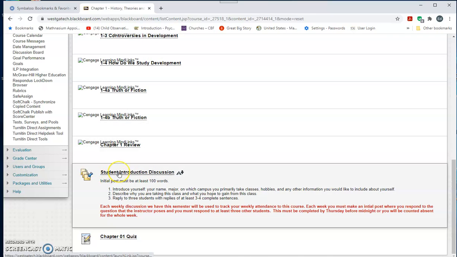You also have your weekly discussion that will show up, and then at the very bottom underneath that will always be the chapter quiz. Most weeks you do have a discussion board, but there are a few weeks that do not, as indicated in your syllabus. So make sure you pay close attention to the syllabus.